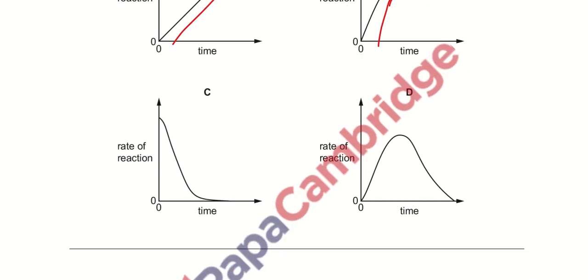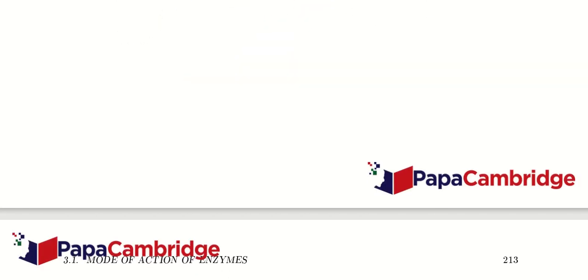But at the particular point C, we can say that the rate of the reaction decreases with the passage of the time because all the substrate molecules have been changed into the product and there are no more substrate available to be converted into the product. So the reaction finishes at a particular point. So option C here is the rightmost answer.